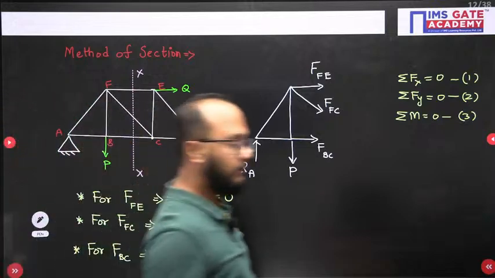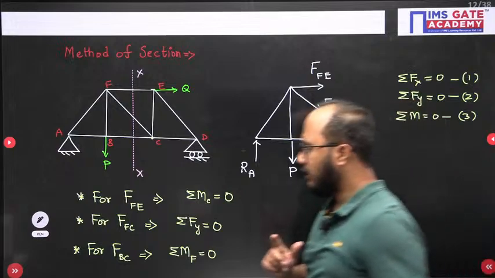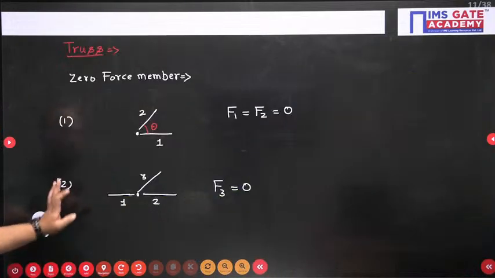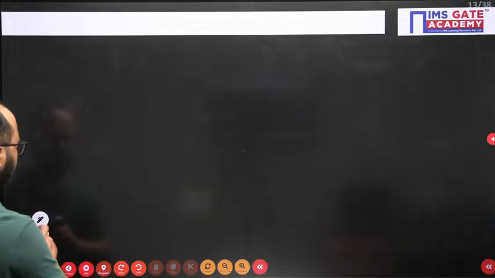Okay. Now next that we have to discuss here is friction. Again in friction only 2-3 things we have to discuss. Truss part, zero force member, it is clear. Method of section, it is clear. Now coming to the friction chapter.